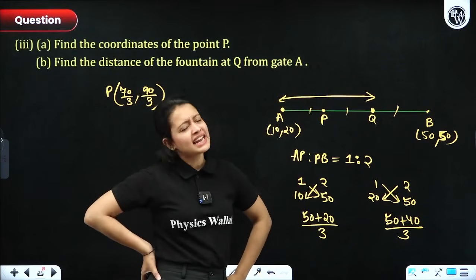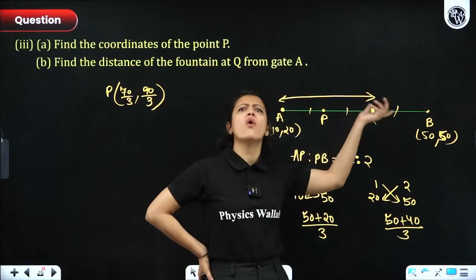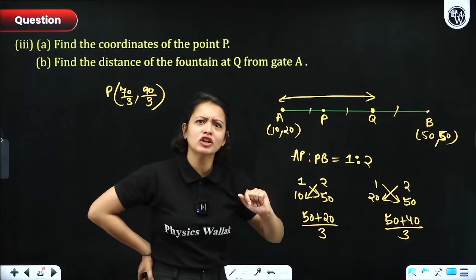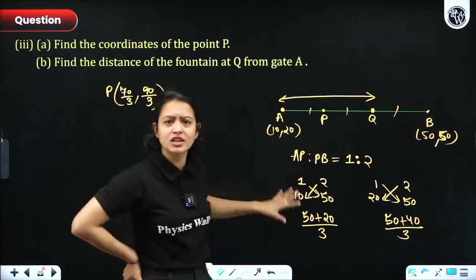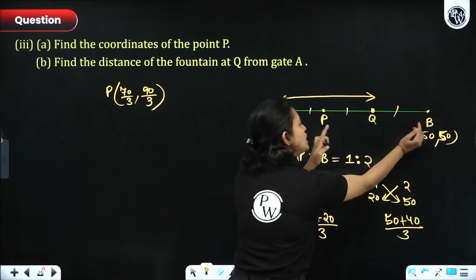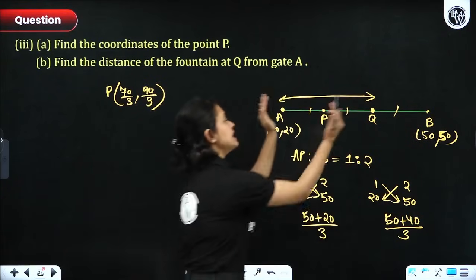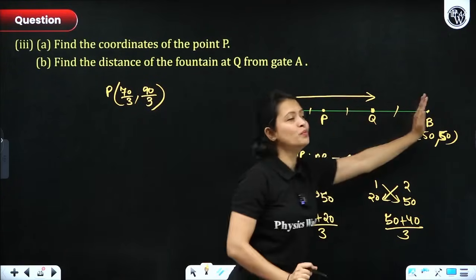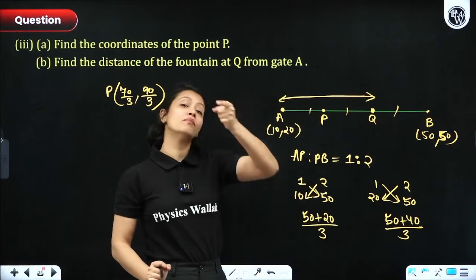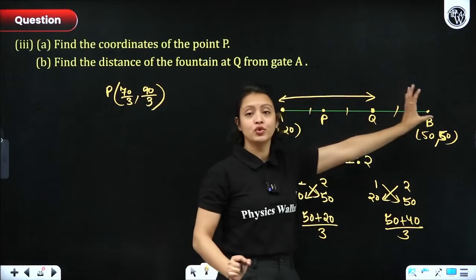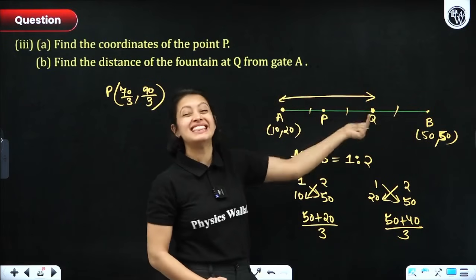That's one way. Second way is to figure out the coordinates of Q. And how can you figure out the coordinates of Q? Same logic, everyone. AQ to QB would be 2:1 because AQ is 2 equal parts and QB is 1 part. Okay, so by using the ratio 2:1, you can figure out the coordinates of Q and then you can figure out AQ.